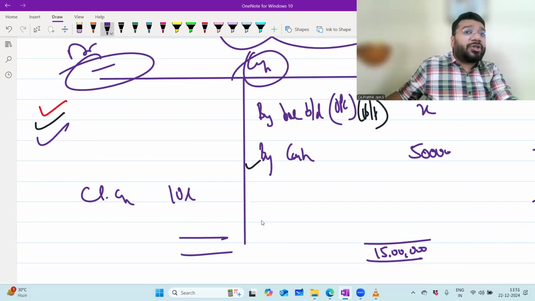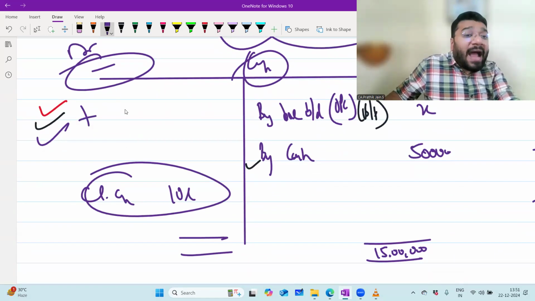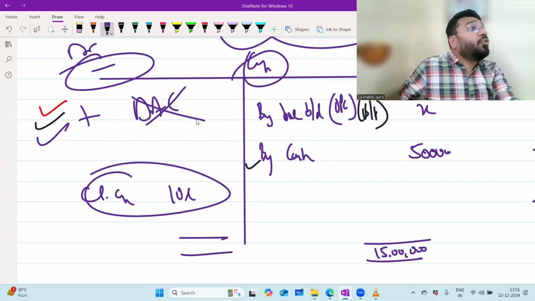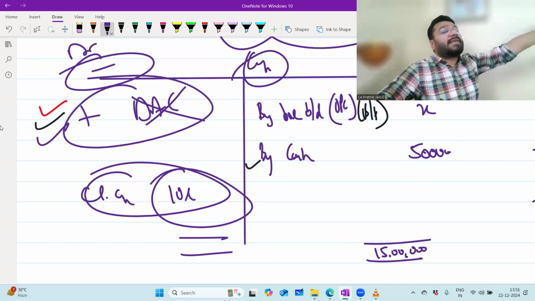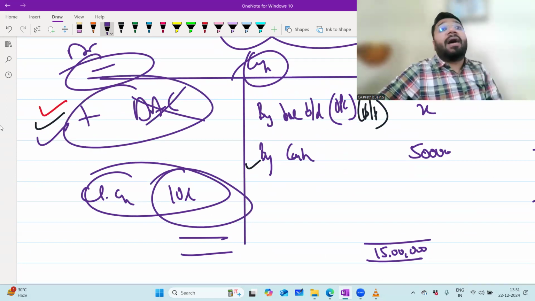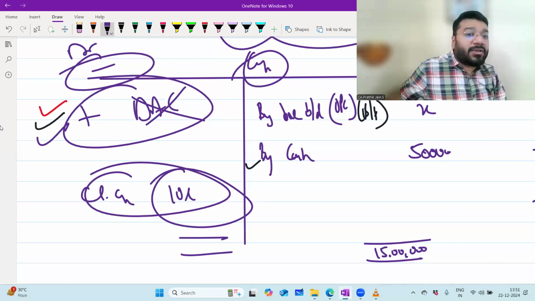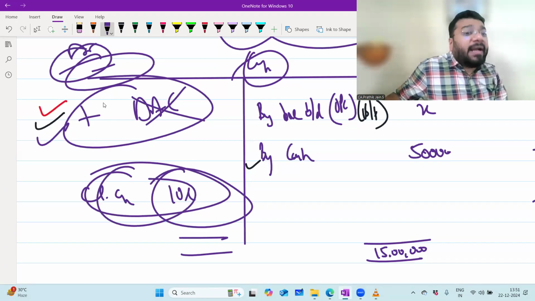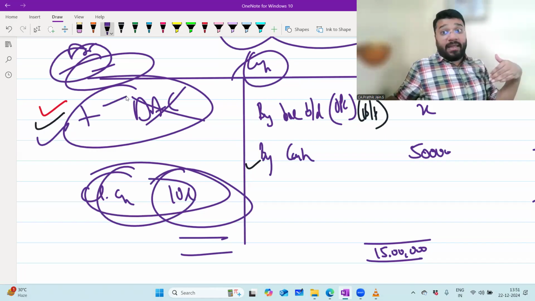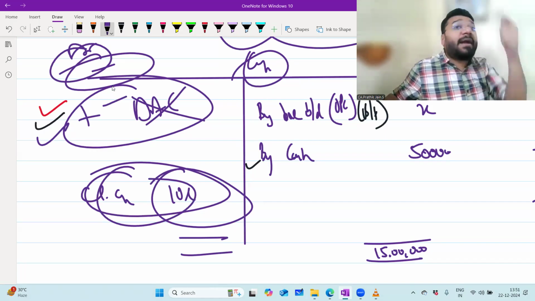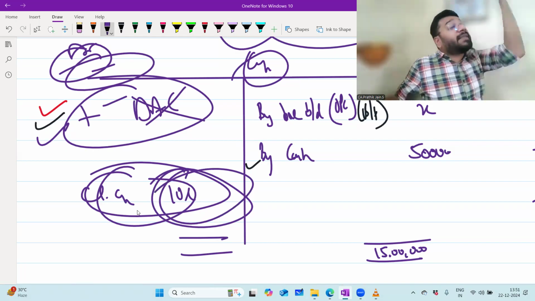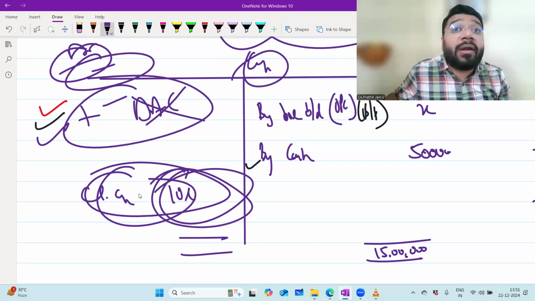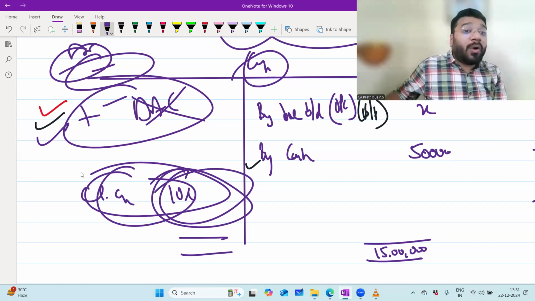Now when I do the reverse calculation with the closing capital, will I add back the drawing against capital? No, sir. Because to get this closing capital, I never debited drawing against capital. So while reversing it, why should I add back? With the opening capital, did you ever minus the drawing against capital to get this 10 lakh rupees? No. So I will not add back. So what will I minus here?